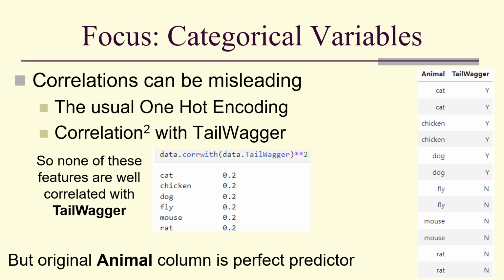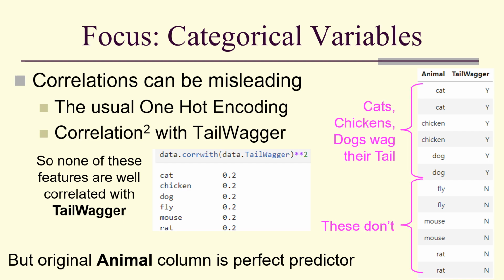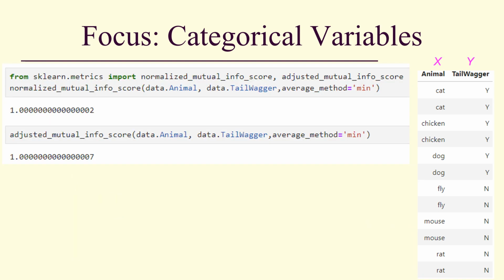We might, if this was among a whole bunch of others, just throw them out. But the original animal column is a perfect predictor. These three animals, cats, chickens, and dogs, wag their tail. These three do not. Now we can recover this information using mutual information. Here I'm using normalized and adjusted mutual information scores. And notice I get perfect, 100%.